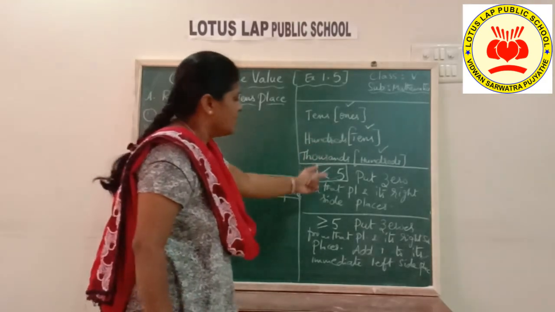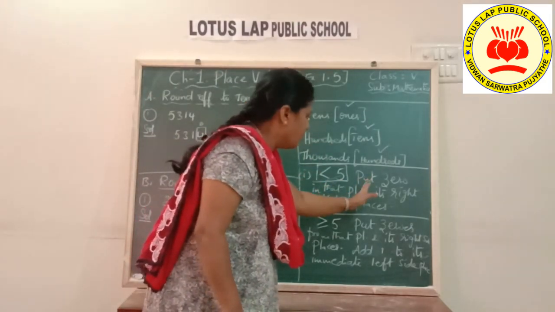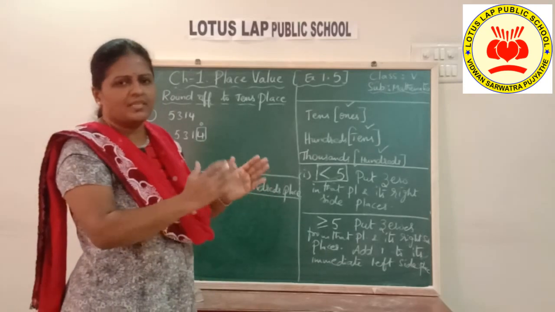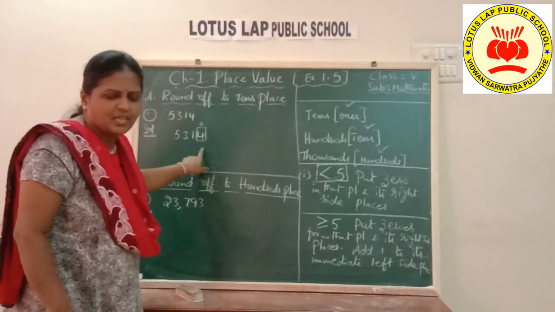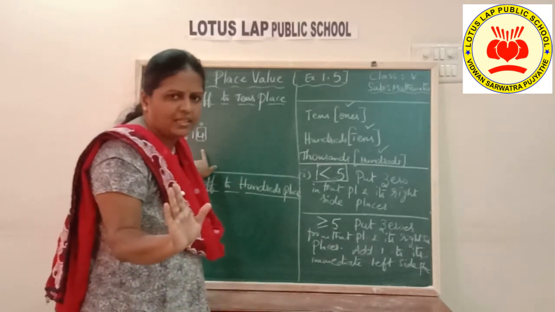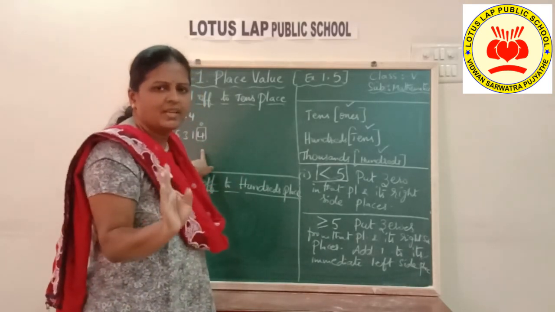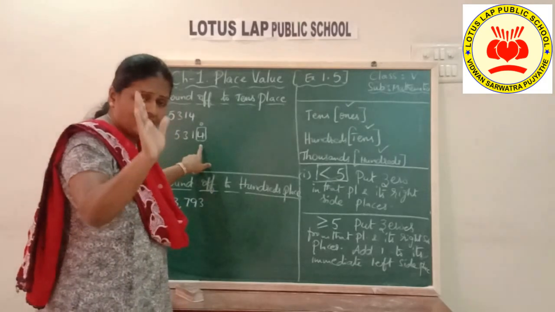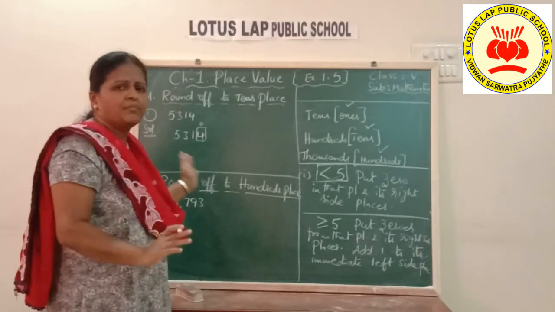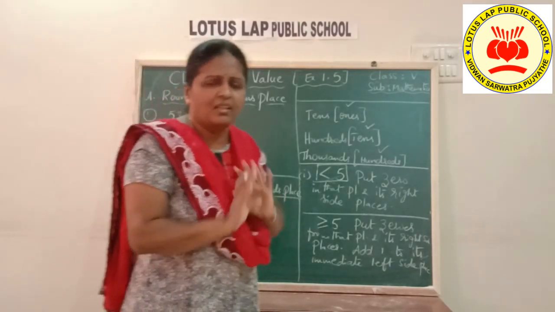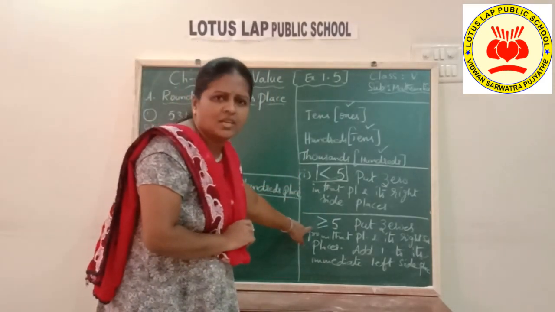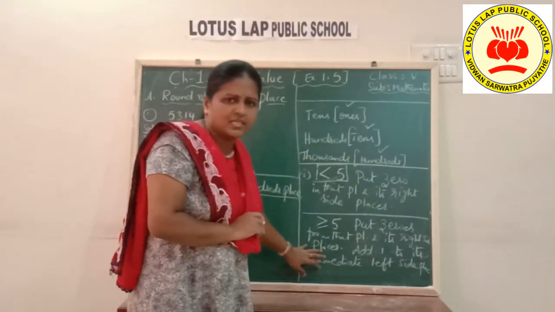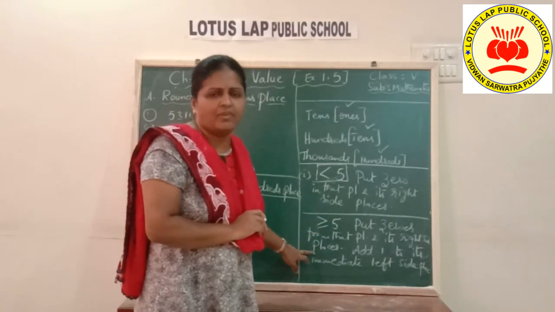Okay. So if it is less than 5, what you have to do? I said only put zeros in that place and its right side places. So in that place means it is ones place. In its right side, no more places are there. So only 0 in the ones place. And the remaining number as it is. No change in the remaining number, children. So these two conditions you have to note down, children. These as well as these. Okay. So this you have to remember while writing.